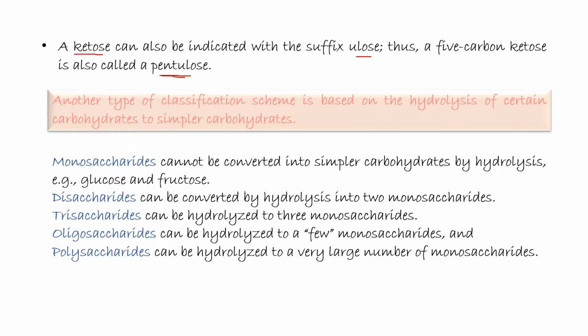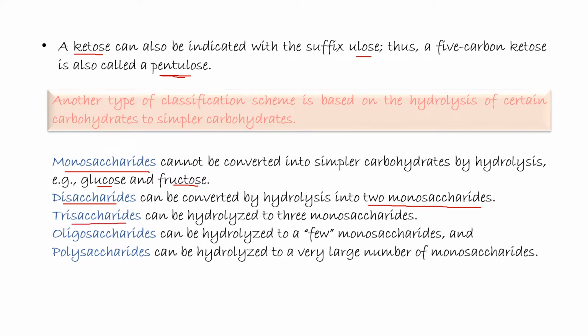Another type of classification scheme is based on the hydrolysis of certain carbohydrates to similar carbohydrates. For example, monosaccharides cannot be converted into similar carbohydrates by hydrolysis, like glucose and fructose. Disaccharides can be converted by hydrolysis into 2 monosaccharides.